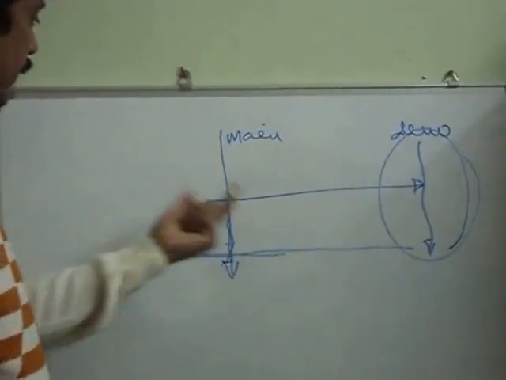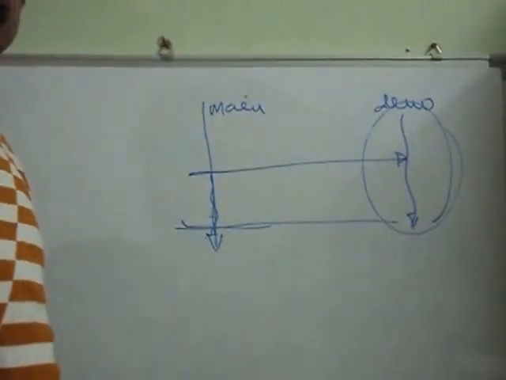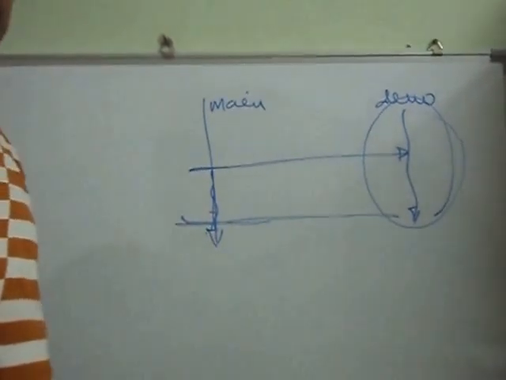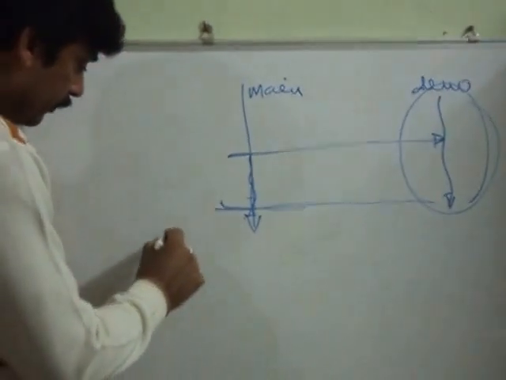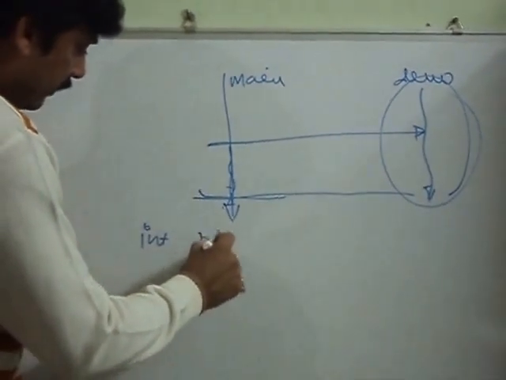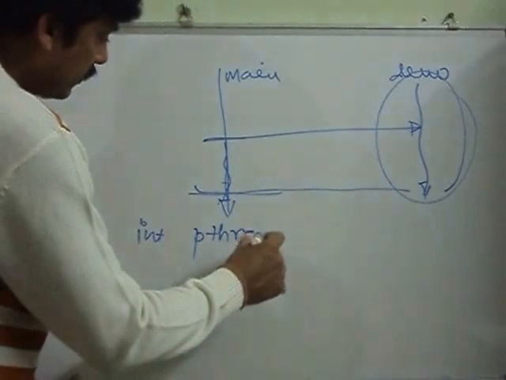We want the main thread to wait for the termination of threads created using the pthread_create function. For that purpose, the POSIX library provides a function, and the name of that function is pthread_join.